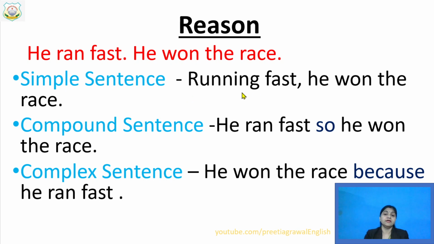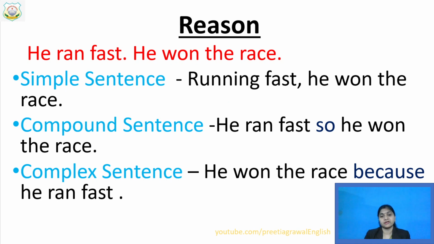See, there is only one finite verb. Won, W-A-N, is the only finite verb, because running is of course a verb, but here the ing form has been added, so that will not be your finite verb.